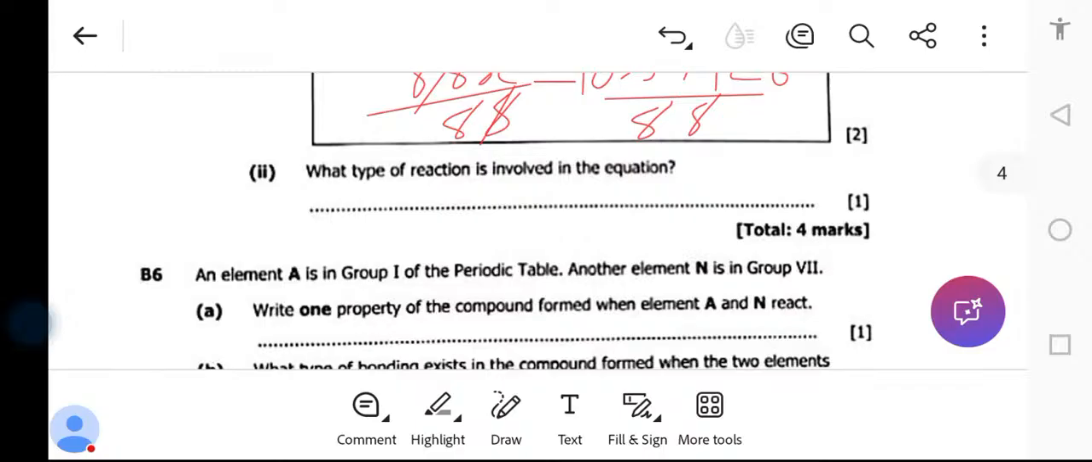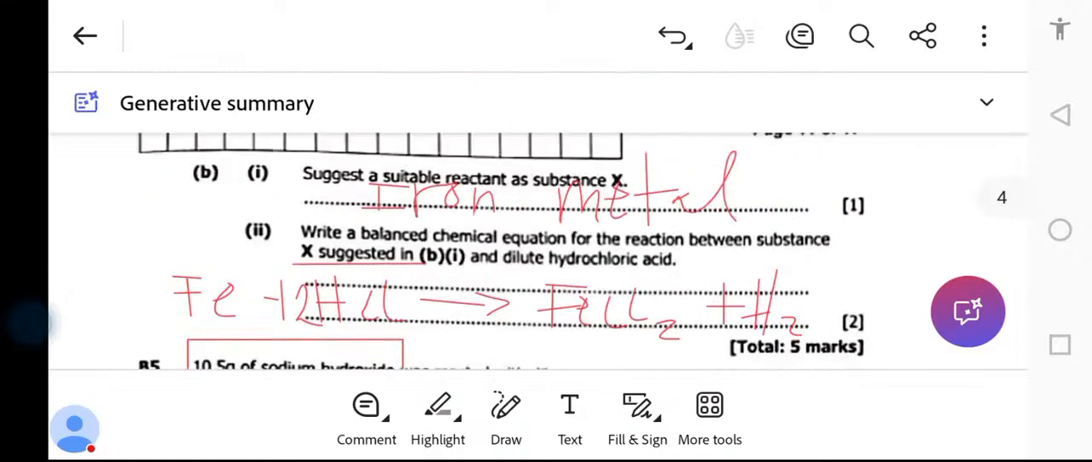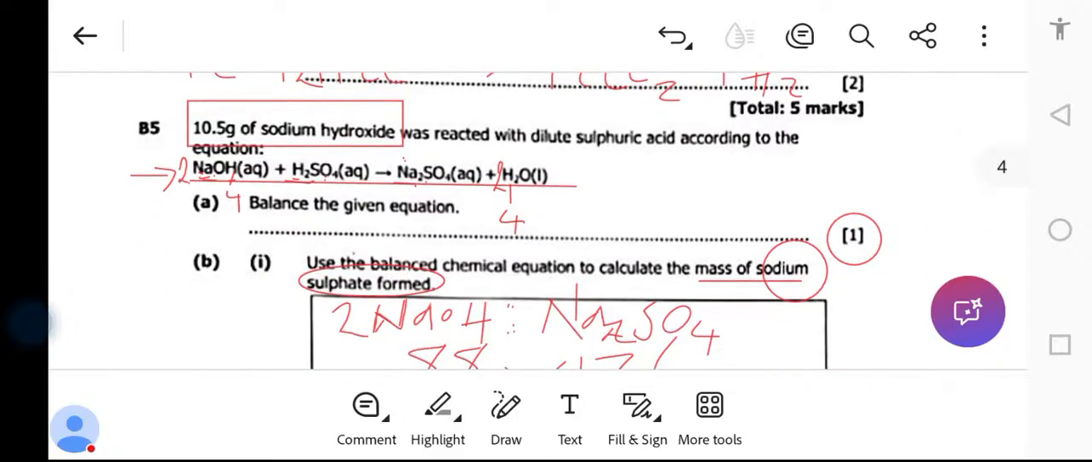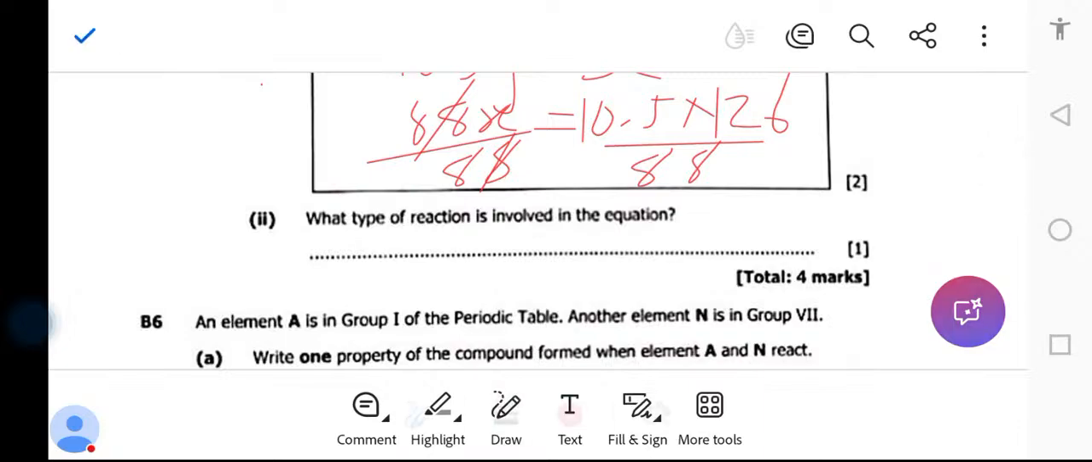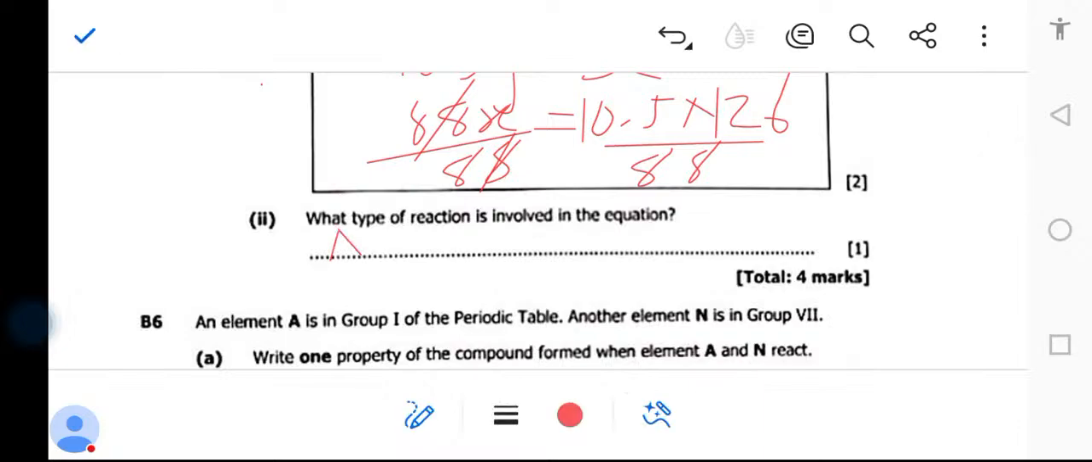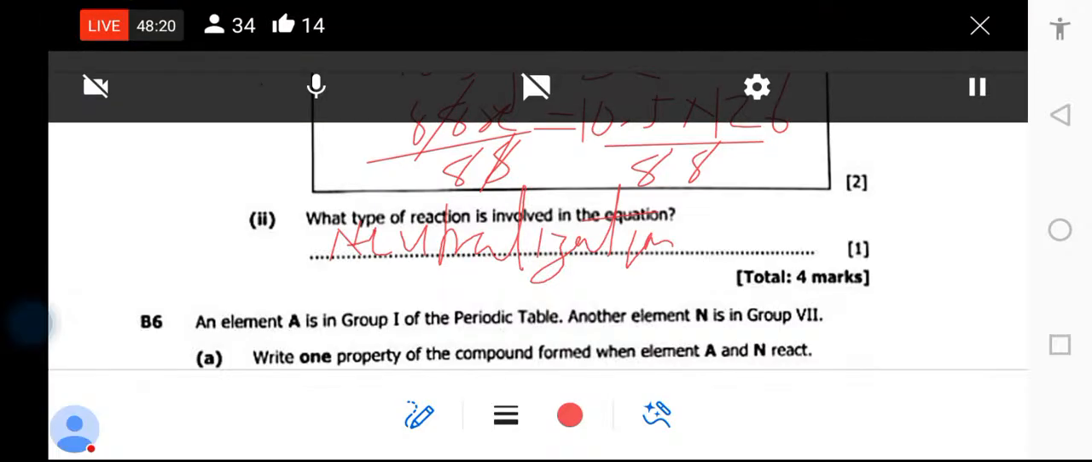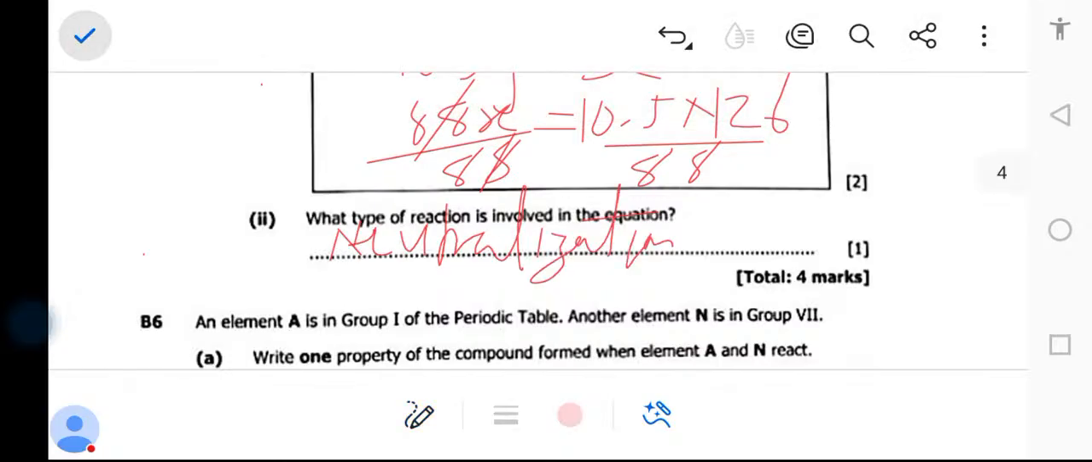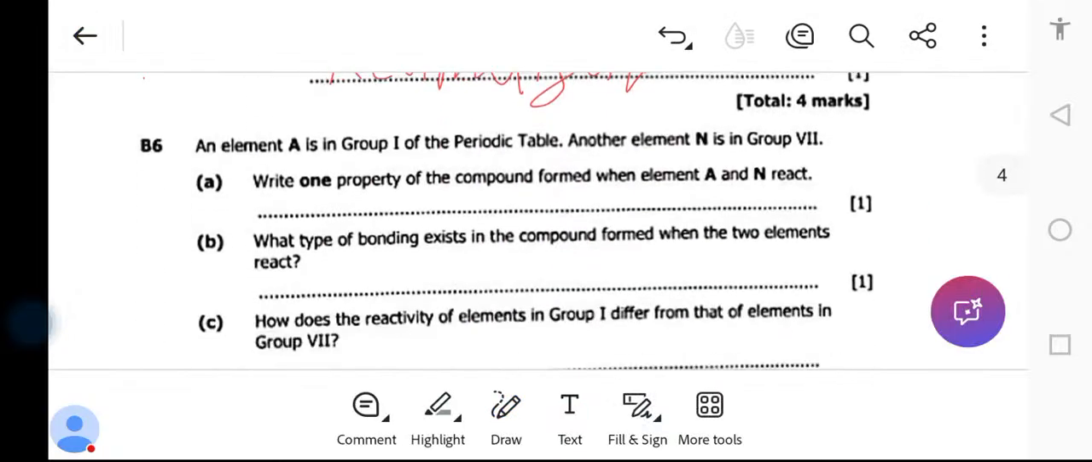Now, what type of reaction is involved in this equation? The acid reacted with a base, sodium hydroxide. So the reaction here is a neutralization reaction. So we're remaining with few minutes. This is called neutralization reaction. All right. So because acid reacted with a base, the reaction is known as neutralization reaction.